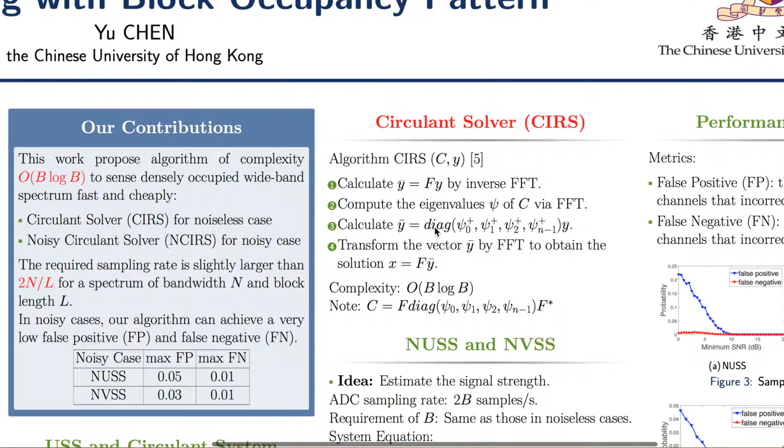And because the eigenvalues of C can be calculated through DFT, and also we can use FFT to calculate DFT, the entire complexity of the algorithm is dominated by the FFT complexity, which is O(B log B).